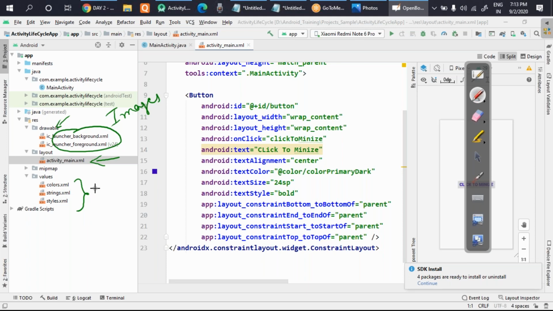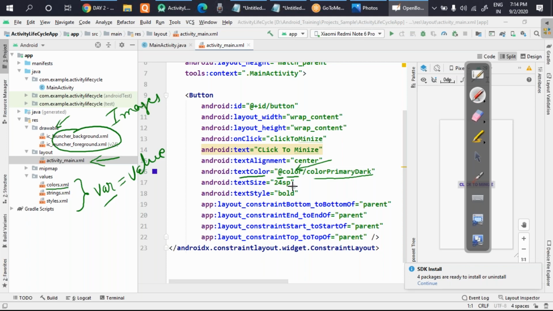You can create a concept of variable versus value, meaning whatever data you want to keep, you can keep in variable format here. For example, can you see this text color here? It is not directly written as some code. It is shown with an @ and something is written here, called color primary dark. So this color which you are seeing here is actually from your colors.xml file.